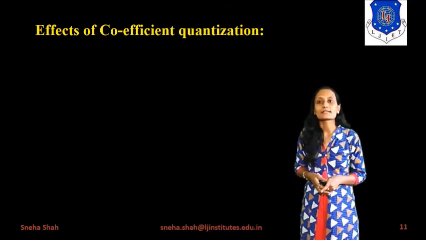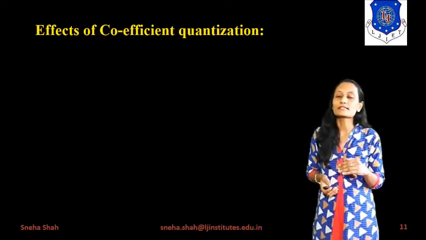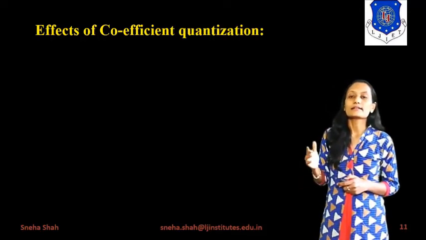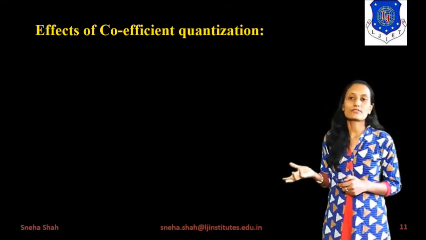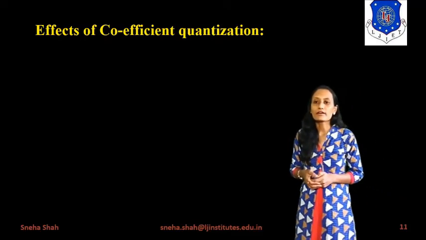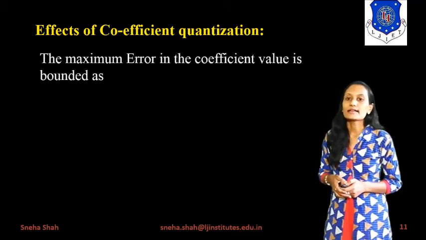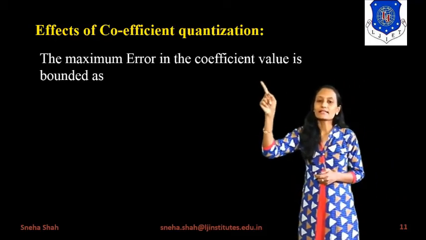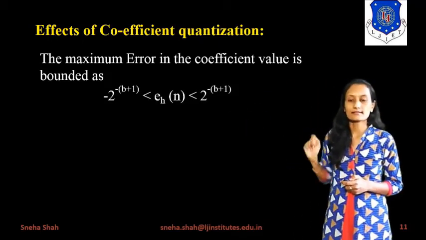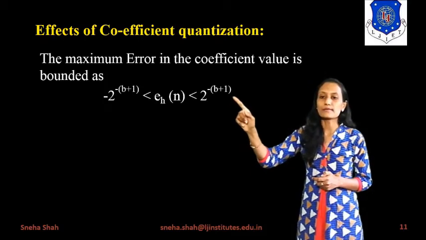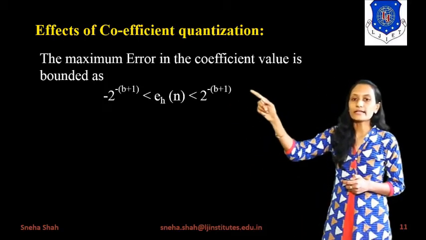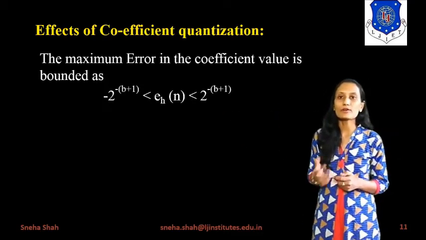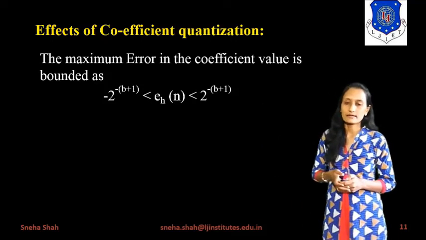But in the quantization process we are approximating the number of levels, right? So by this approximation process, it will generate some difference from the original function, and that generates some effects. That effect is considered the coefficient quantization effect. So the maximum error in the coefficient value will be bounded in this region: from minus 2 raised to minus b plus 1 to 2 raised to minus b plus 1. So the maximum possible error will be in this range.